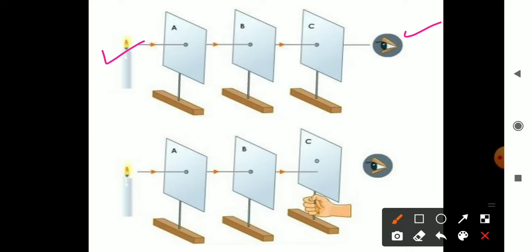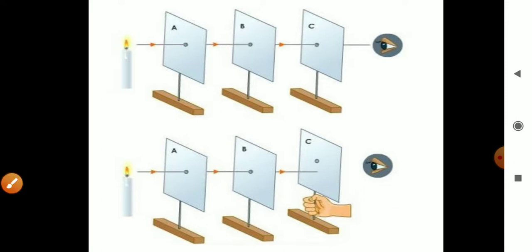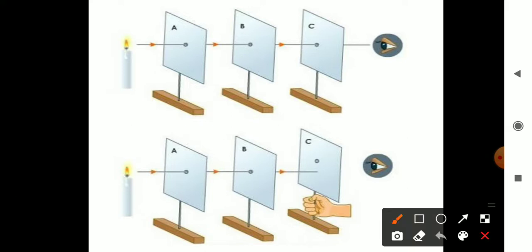You will observe that you can see this source of light from here because light travels in a straight line. Now in the next case, just displace the C cardboard from its original position. You will not be able to see the source of light.